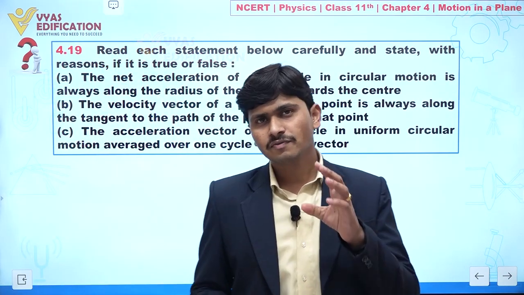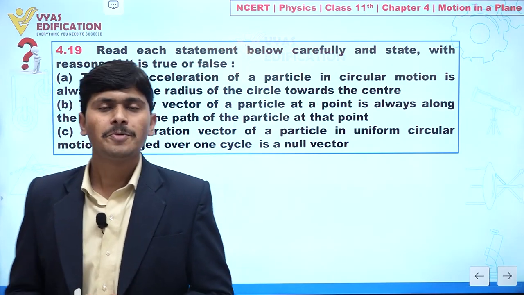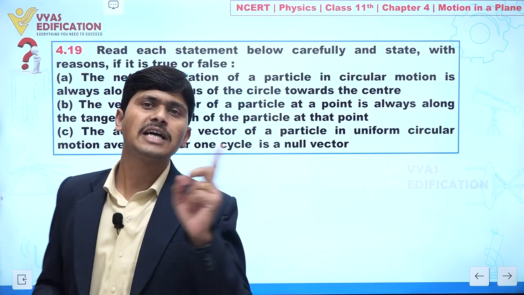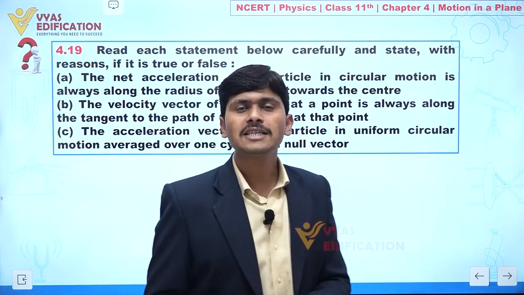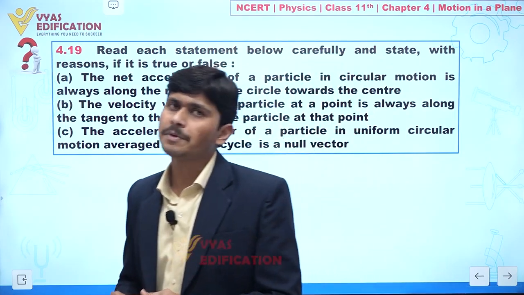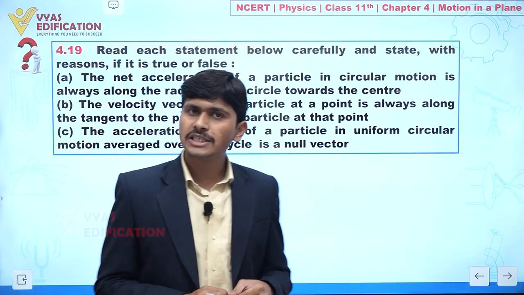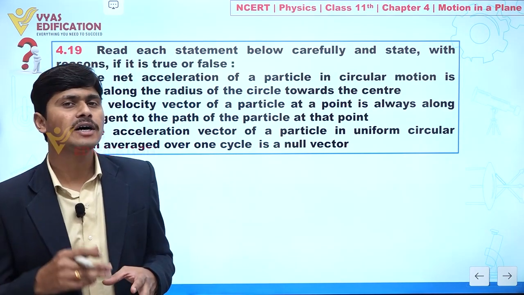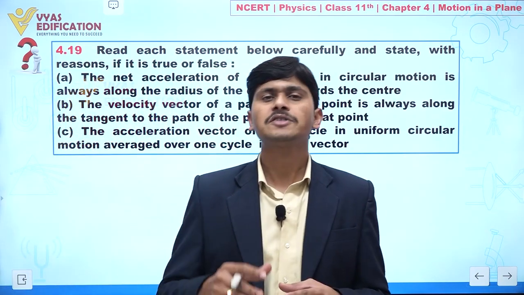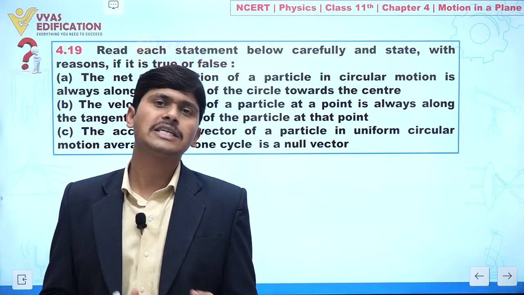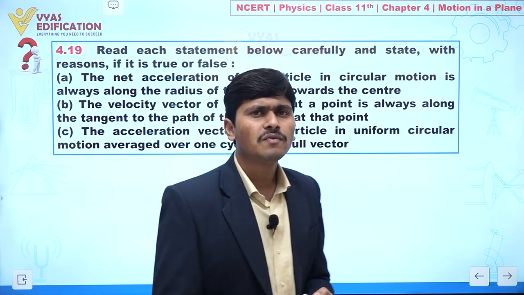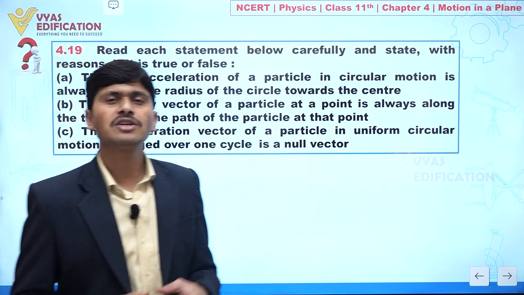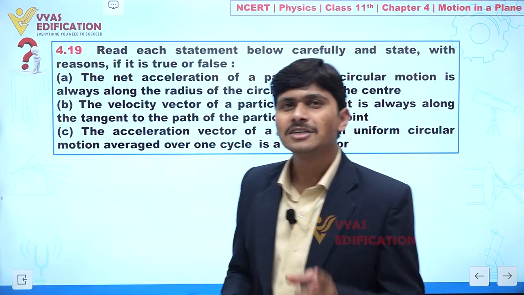Actually, we always discuss three types of acceleration. Number one, centripetal acceleration. Centripetal acceleration comes into the picture when a particle has uniform speed in a circular path. Second, tangential acceleration comes into the picture when the speed, or we can say the velocity, of a particle is changing continuously. It means speed is also changing, then tangential acceleration comes into the picture. Then one more acceleration, that is net acceleration. Net acceleration is actually the resultant of tangential acceleration as well as centripetal acceleration.